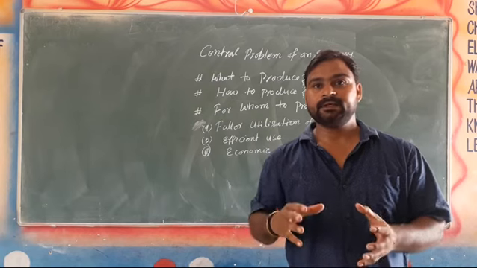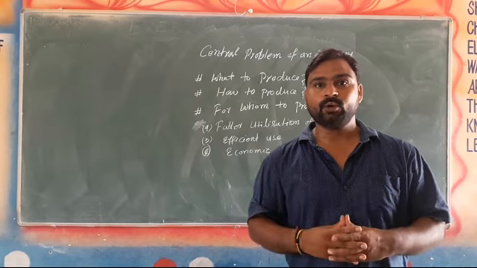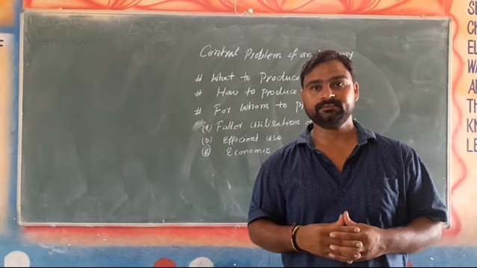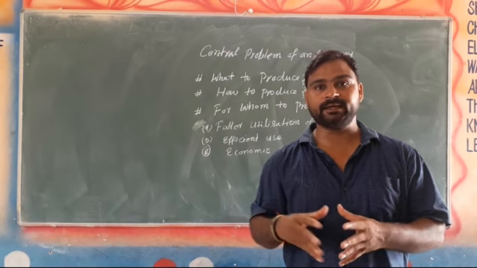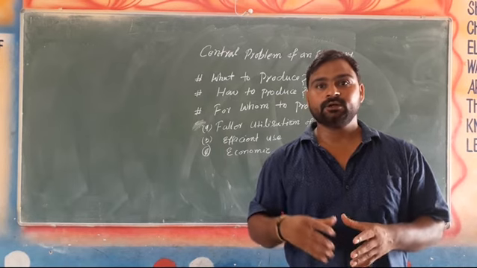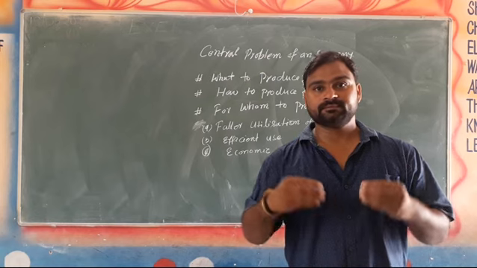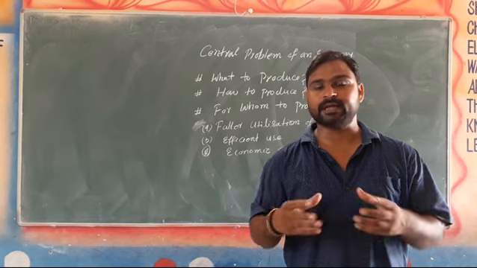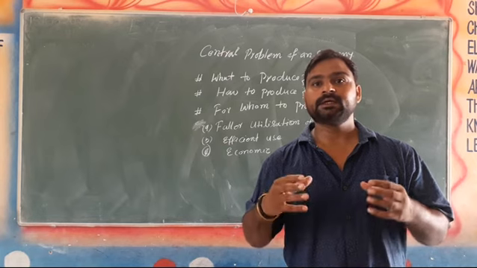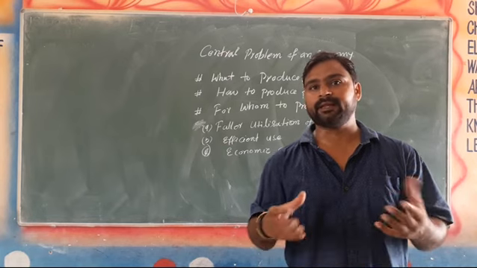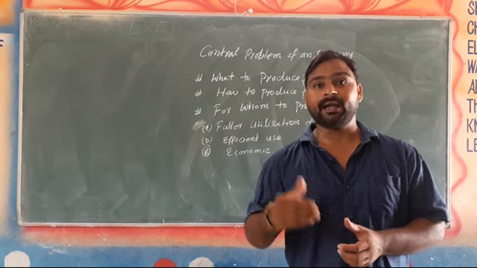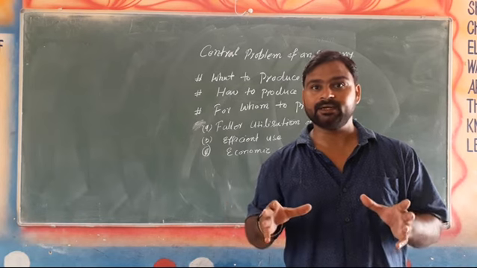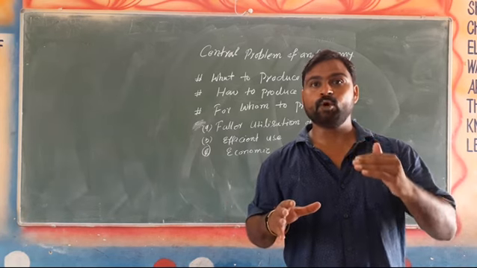Labor intensive technique is one where labor is used in larger quantity, and capital intensive technique is used by the producer with a larger amount of capital. For example, to make cloth, कपड़े बनाने के लिए, we can use the handloom technique, that is a labor intensive technique, means हाथ से बनाएंगे, so we need more labor.